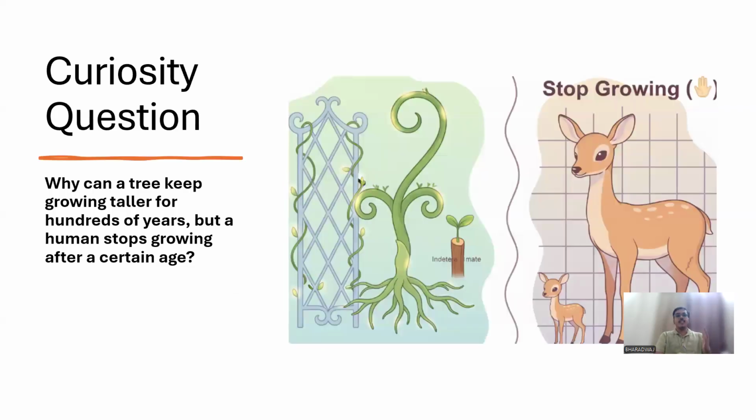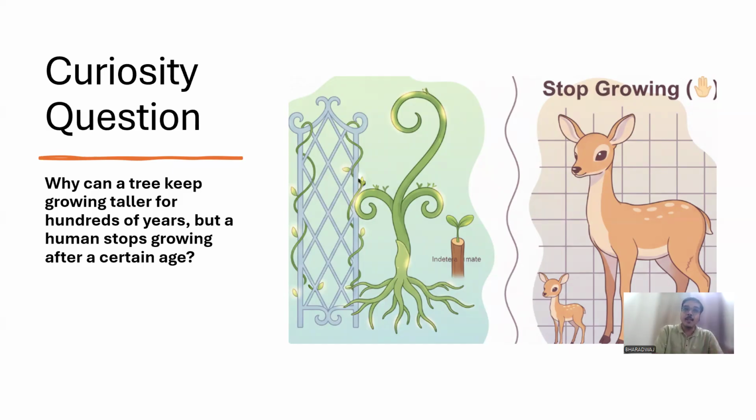Now, before we go into this chapter further, I want to ask you a very curious question. Okay. So, from our young days itself, we would have been wondering that all the animals, including us, have a certain age where our growth will completely stop.